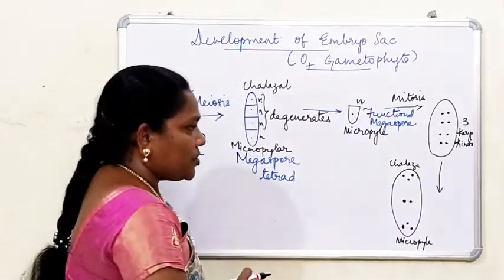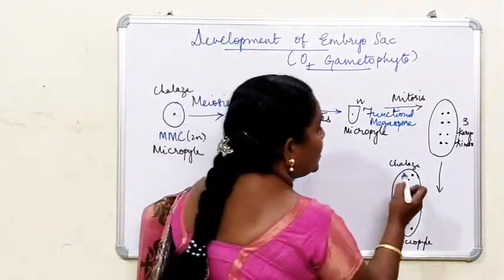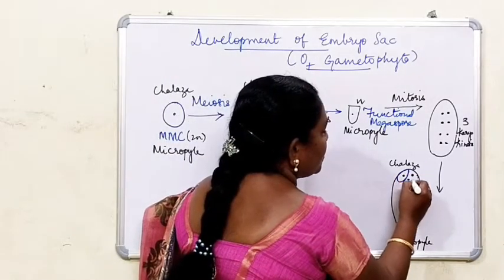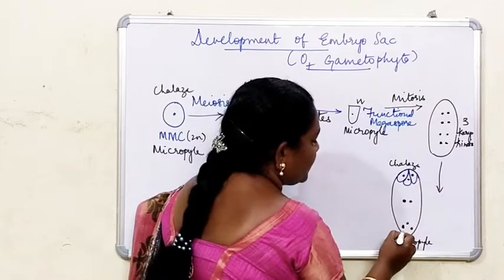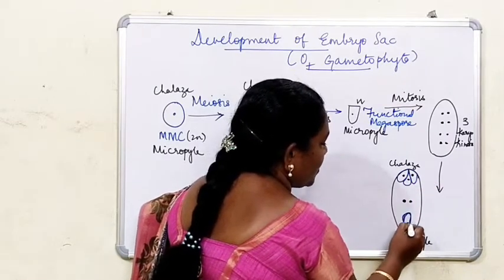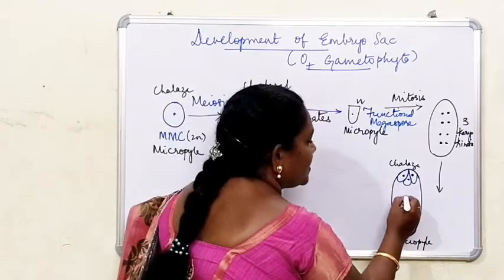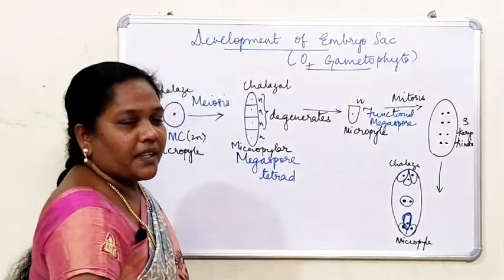After the division of the nucleus, cytoplasmic division takes place and then the cell wall is formed. Towards the chalazal end you can see 3 cells, and likewise at the other end.